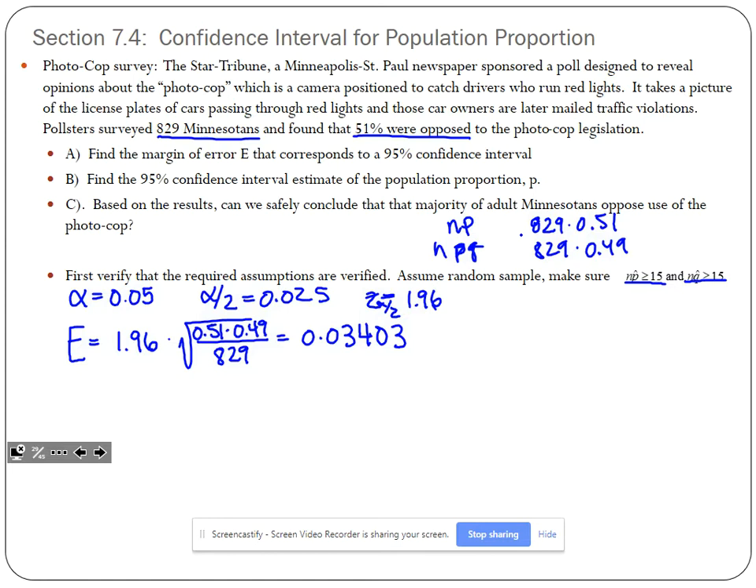Our confidence interval will be the proportion plus or minus E. And what you get, we've got 0.51 plus 0.034. We've got 0.51 minus 0.034. We get an interval of 0.476,